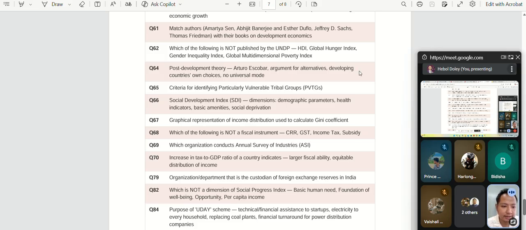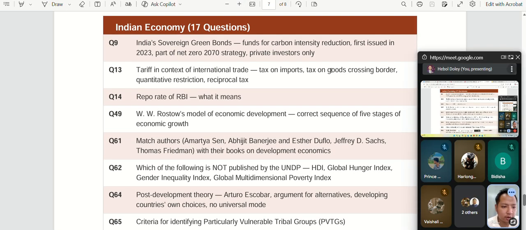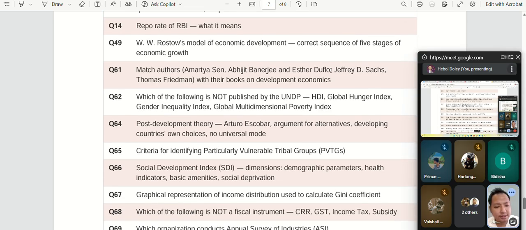Now we can understand that there has been a demand for economy questions at the APSC level, and we need to focus on this subject as one of the core subjects now. Before, it was not very important, we could skip the topics, but from 2024 onwards we see a huge number of questions. All right, and we will try our best to complete major topics for APSC through these classes.